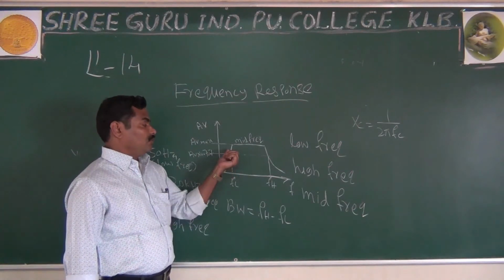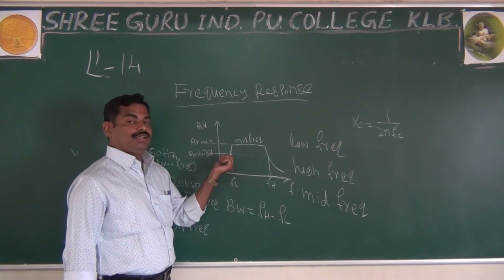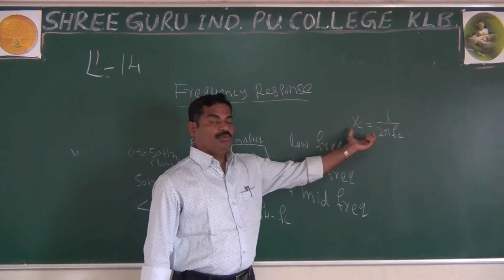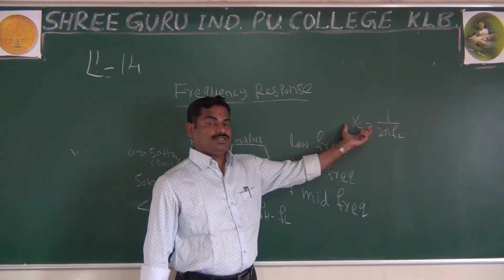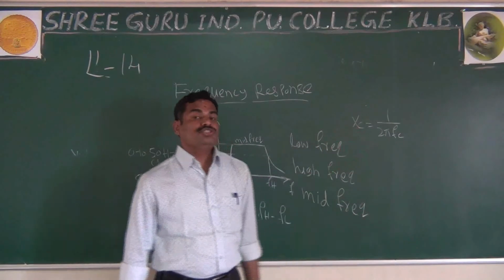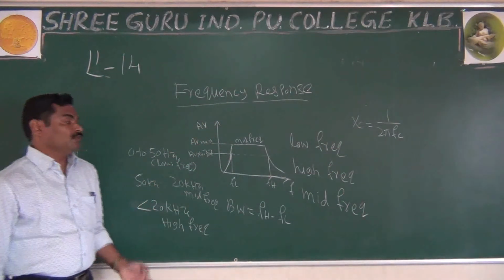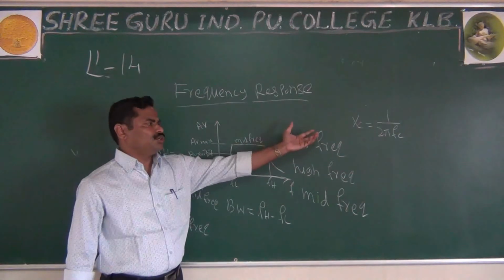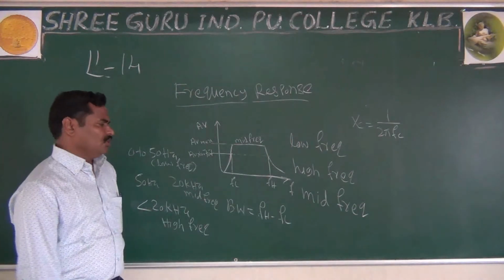For the low frequency, why does the gain reduce? Because we have more capacitor reactance. Because of more capacitor reactance, it is not allowing the signal from one stage to another stage. That's why the gain reduces for the low frequency.